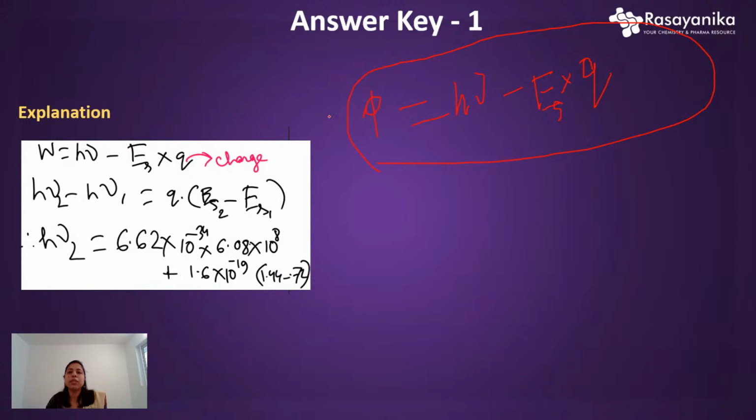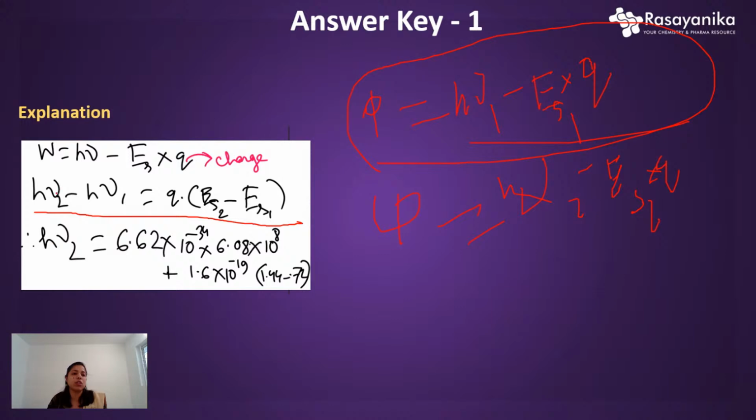Basically the incident frequency is changed here. So if we write the equations for both, this is for state 1, h nu 1 and E_S1, then again we can define the work function phi, which will be equal. So h nu 2 minus E of stopping potential 2 into Q. Now equate both, we will have the same work function value. So if we equate this, we get h nu 2 minus h nu 1 equals Q into E_S2, that is stopping potential 2, minus stopping potential 1.